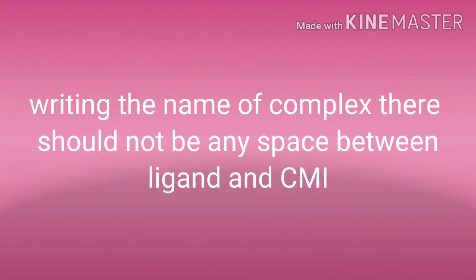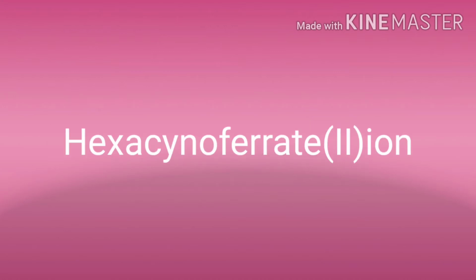Now the rule 3. In writing the name of a complex, there should not be any space between the ligand and the central metal ion, and all are written in a sequence. For example, hexacyanoferrate(II) ion. In this, the ligand is cyano and the central metal ion is ferrate, all written in a sequence without any space.